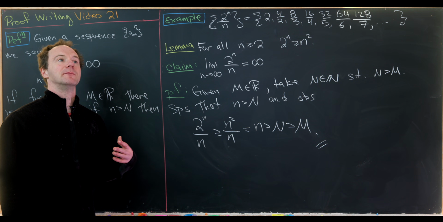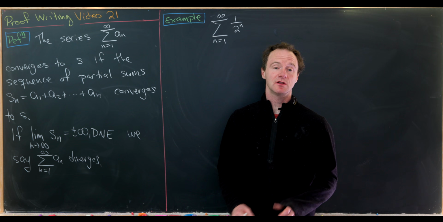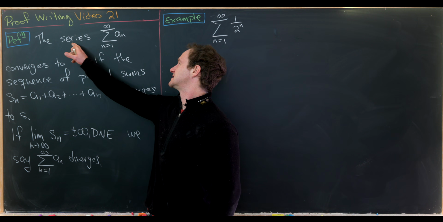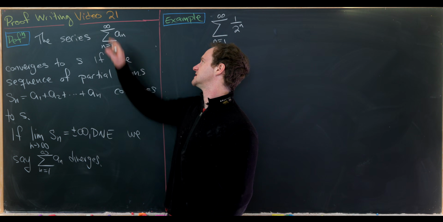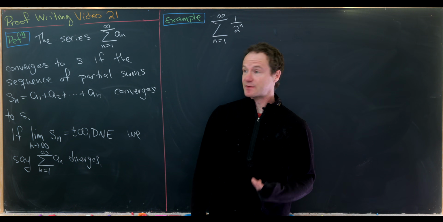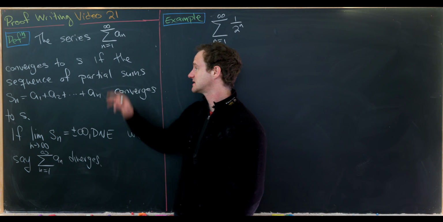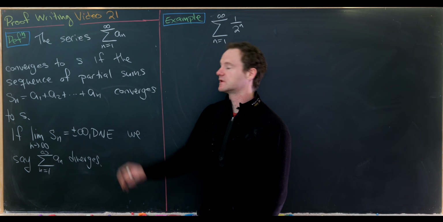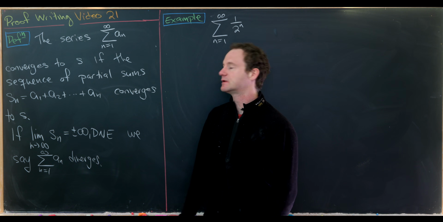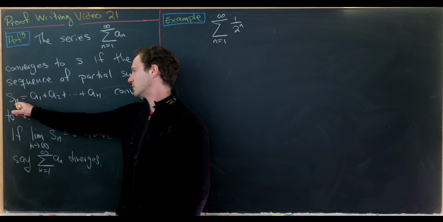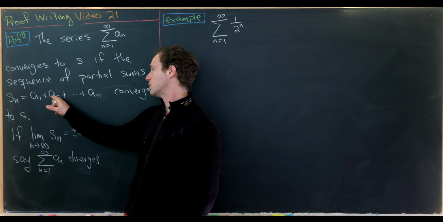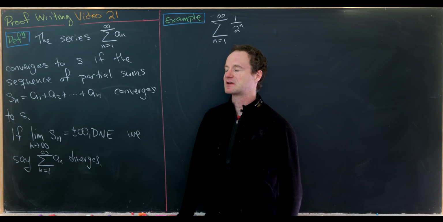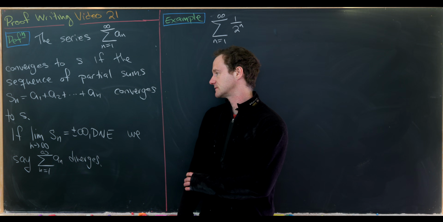Okay, now let's look a bit at series. We're going to look a very little bit at series. So let's recall that the series, which can be written as the sum as n goes from 1 to infinity of a sub n, converges to S if the sequence of partial sums also converges to S. Let's recall the sequence of partial sums, which we'll denote by S sub n, is equal to a1 plus a2 all the way up to an. So I think it's aptly named sequence of partial sums.